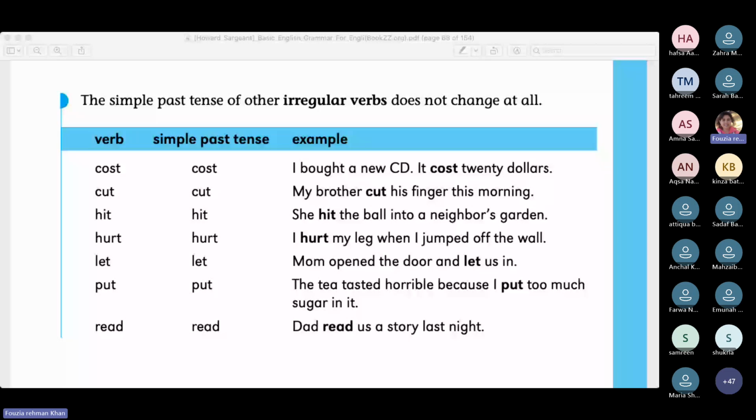Okay, I'm talking about the third one. Who's solving the third one for us? Sarah, can I get the answer from you, Sarah Babu? Yes, Sarah. Turn your mic on and tell me, how do you figure out that this is the past tense? She hit the ball into his neighbor's garden.